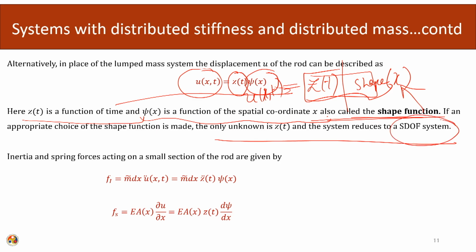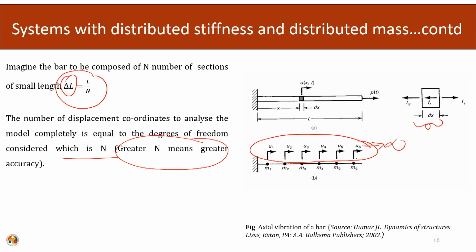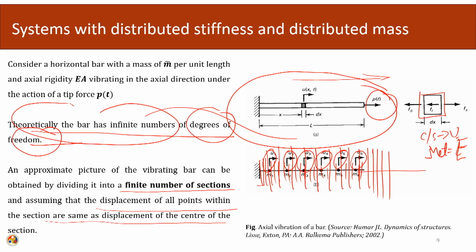So, the inertia and the spring forces acting on a small section of the rod are given by, this is the inertial component, and this is the stiffness component. So, the inertial component is nothing but mass per unit length.